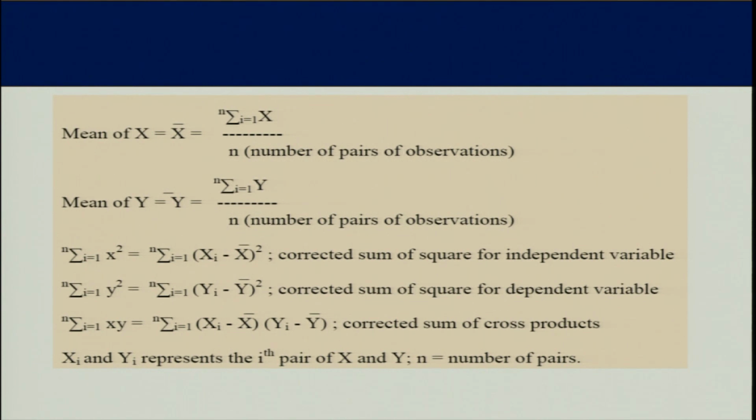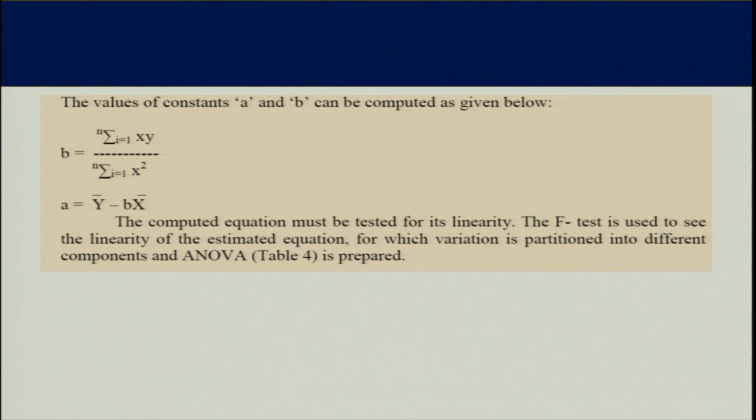Then the cross products, summation small xy, summation x minus x bar, y minus y bar. It is the cross product of two variables, and with the help of these parameters or these terms, we can calculate the value of b and a. The values of constants a and b can be computed as b is equal to summation small xy divided by summation small x square. So if we put in the values of these calculated parameters, then you will get the value of b. And the value of a you can obtain simply by the relationship a is equal to y bar minus b x bar.